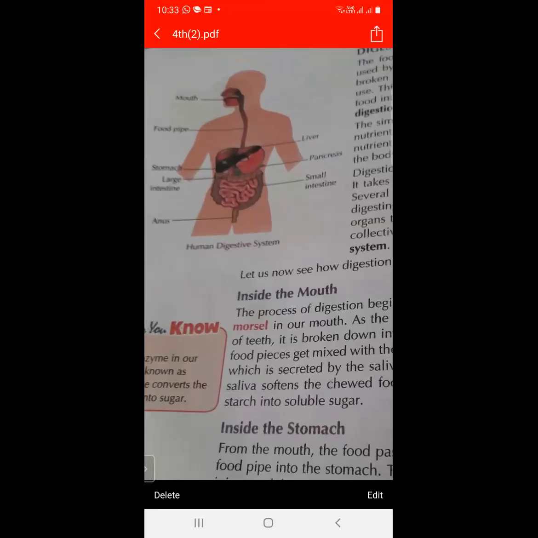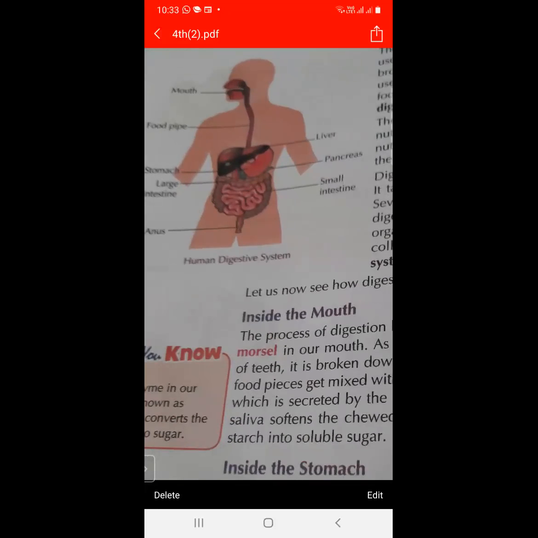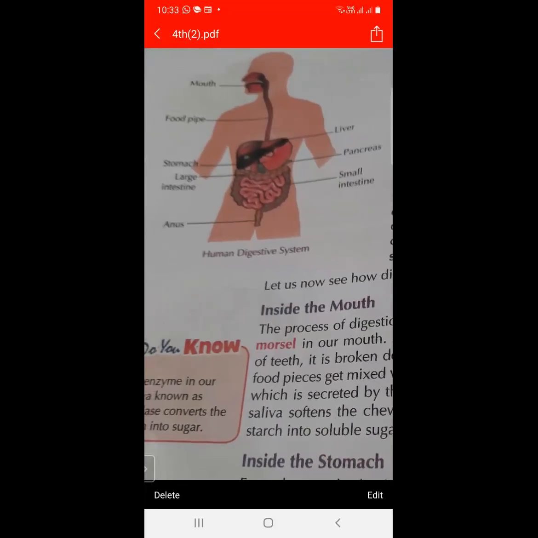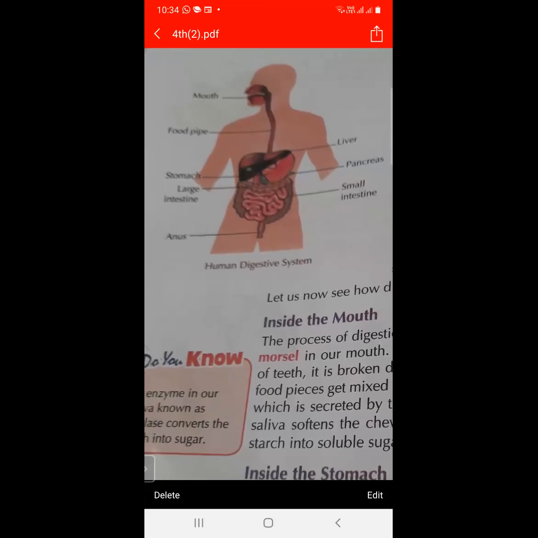So firstly, we will study about the parts of the human digestive system. So what are the parts of the human digestive system? First is mouth, and then food pipe, then liver, and then stomach, and then large intestine, and then small intestine, and last is anus. So these are the parts of the human digestive system.